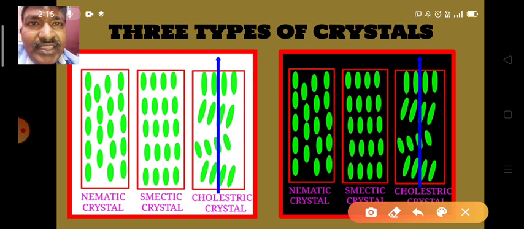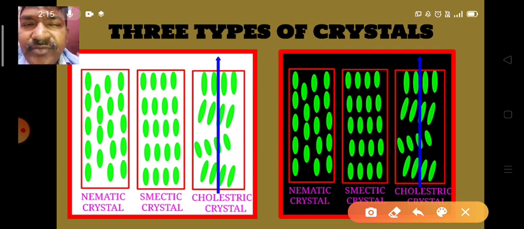So, nematic crystals. First of all, nemato means thread. Here the molecules arrange in such a way that the vertical columns of these molecules look like threads. That's why such liquid crystals are called nematic liquid crystals.